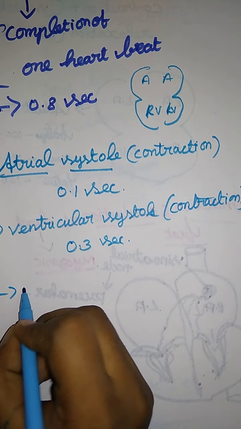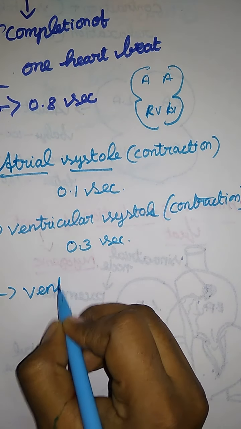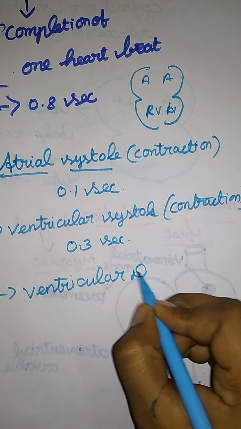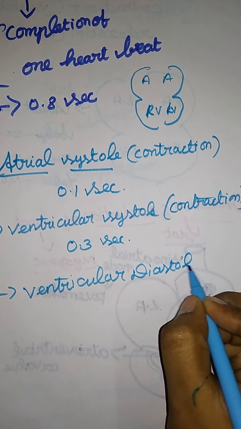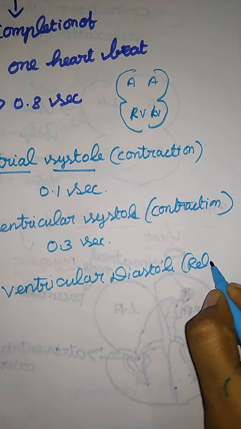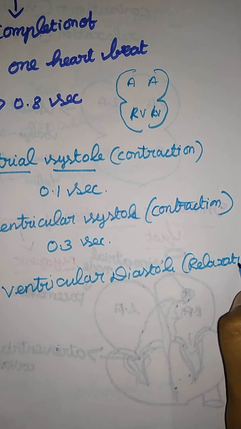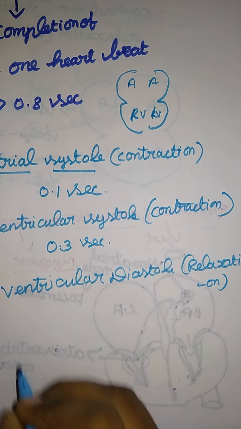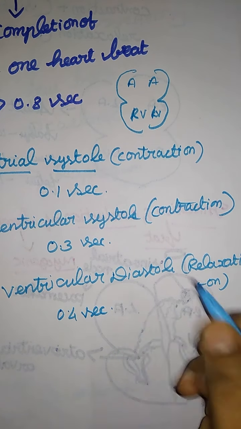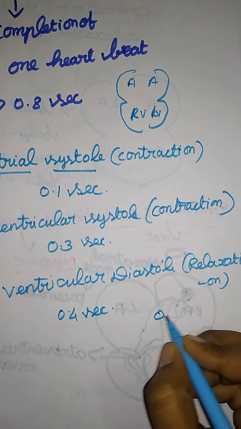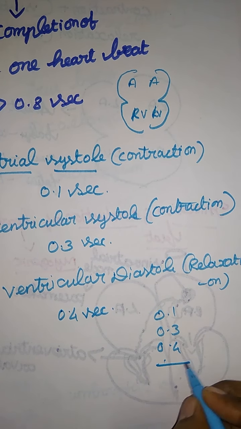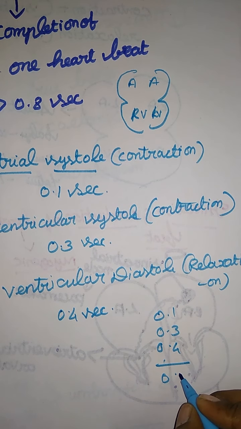And next is the ventricular diastole. Diastole means the relaxation phase. It lasts about 0.4 seconds. So totally we count 0.1, 0.3 and 0.4, totaling 0.8 seconds.